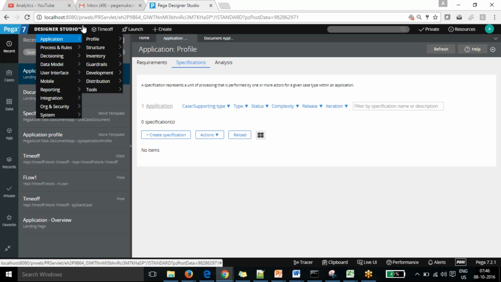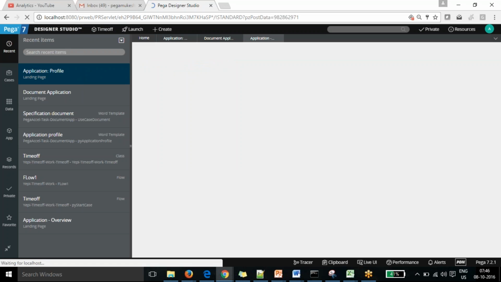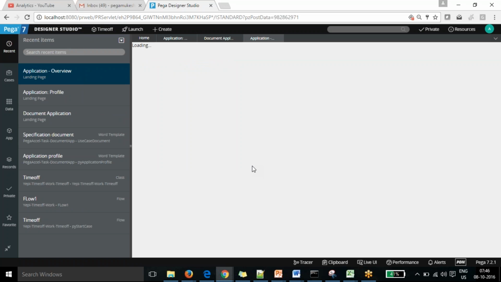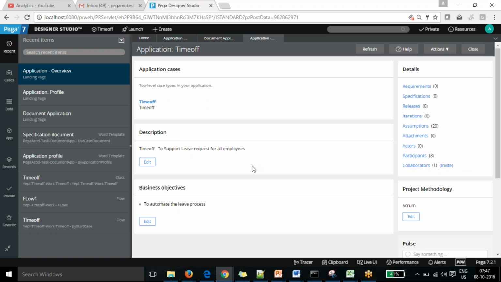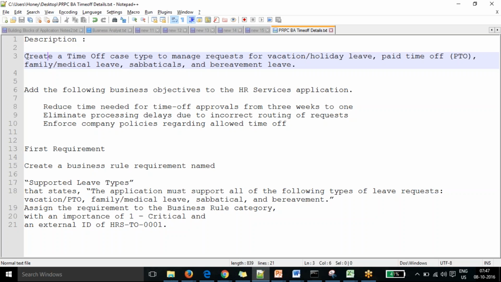So if you see, we have created this application, Time Off. If you click onto Time Off, the overview shows whatever values we gave when we created the application. Initially I have not given a proper description of the Time Off application. If you want to edit that, we can edit it from here. I have given one sample; this is the complete description we want to add.